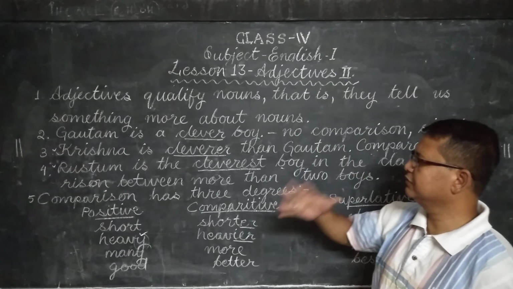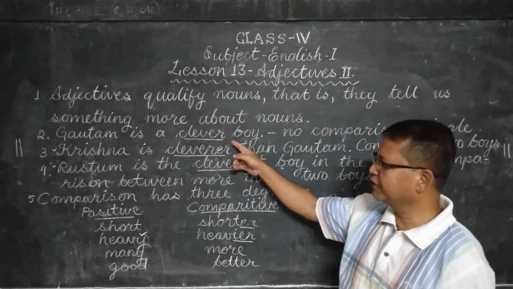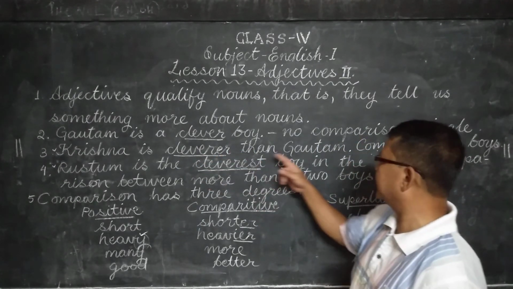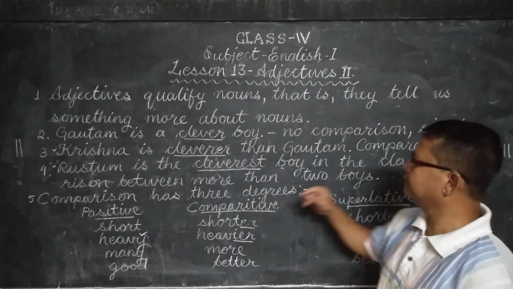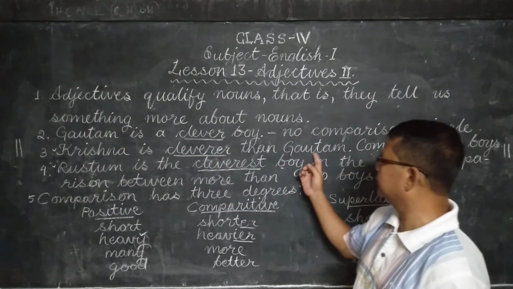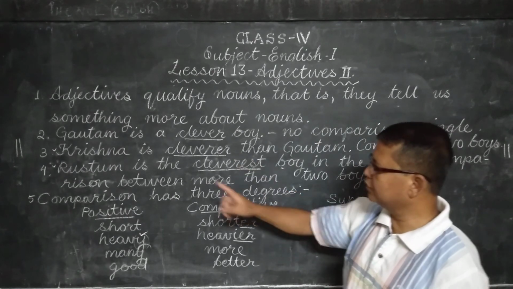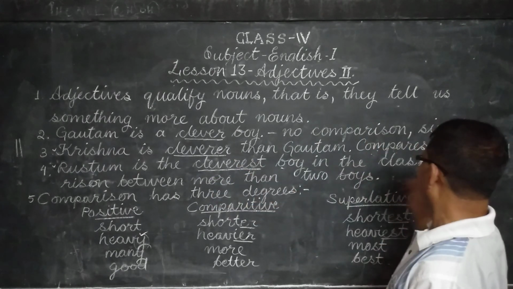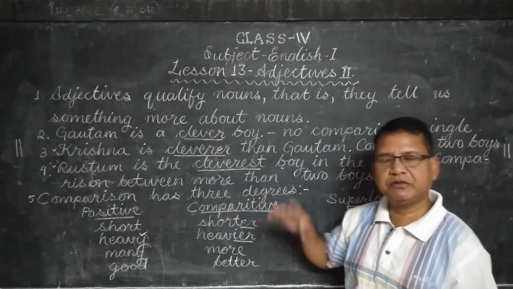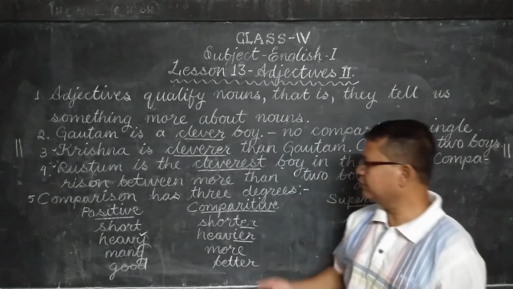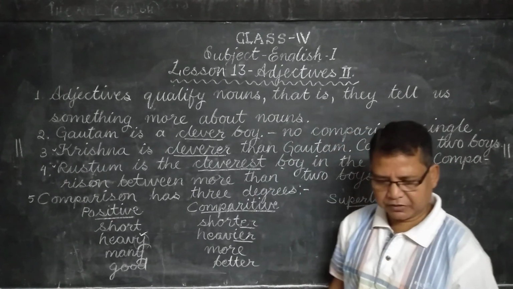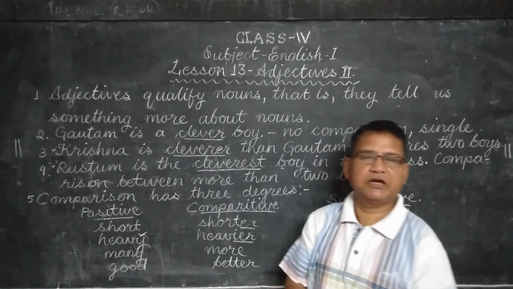No comparison. So, positive degree. Krishna is cleverer than Gautam. There is a comparison between Krishna and Gautam. So, comparative degree, cleverer. Rustam is the cleverest boy in the class. It's comparison between more than two boys. So, the cleverest. So, this was only for today, children.